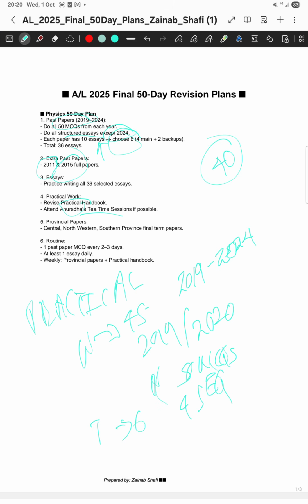Also, as you all know, there will be term tests, the final term test these days. So select around 2 to 3 provinces and try those provincial papers. Maybe you don't have to sit and do it from A to Z. Just go through the questions so that you have a rough idea of how this time's paper is going to be, because mostly the final term test papers are made by guessing what will come in the final exams. So it's better to go through a few final term test papers of a few provinces. Okay, so that is for physics.